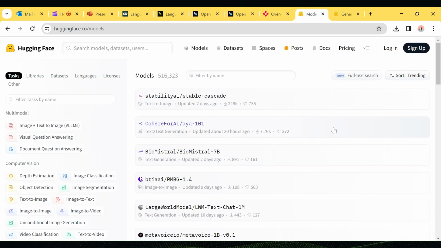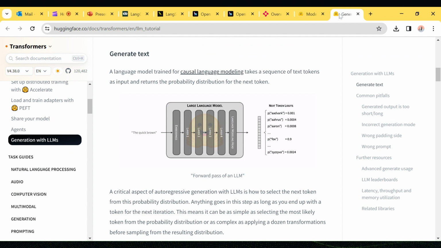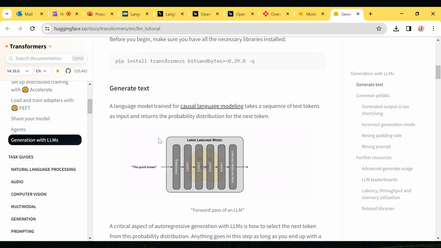The next one is Hugging Face. Hugging Face also provides a lot of LLM models. If you want to fine tune your model, you can fine tune it using Hugging Face. So this is today's topic.